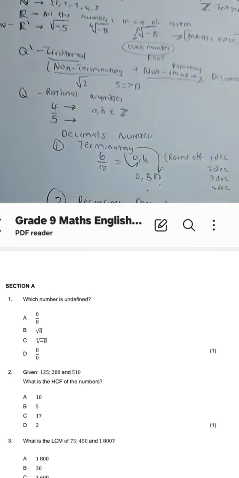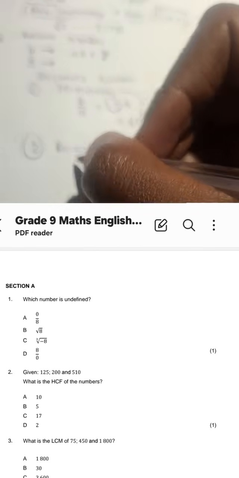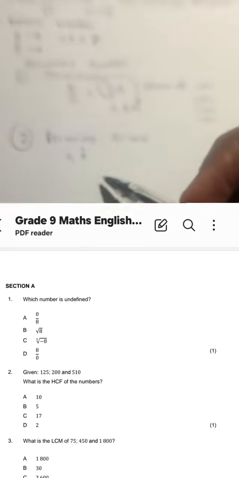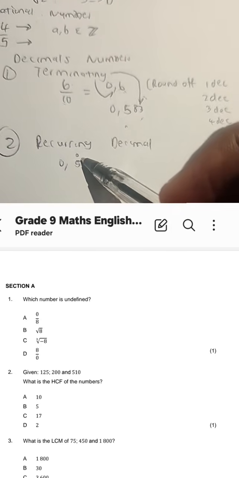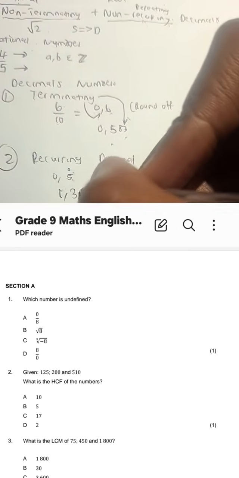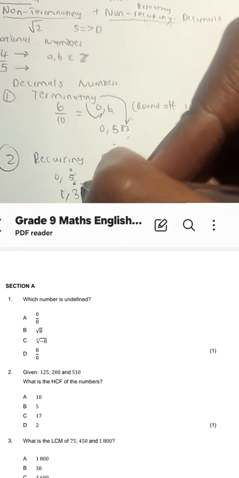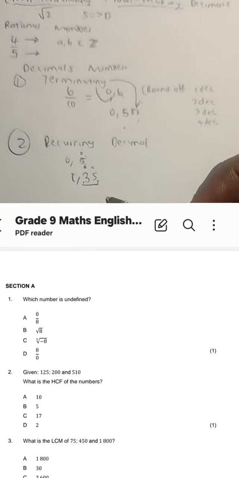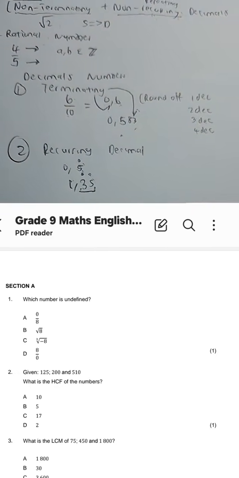What do we mean by that, recurring decimal? We mean that the number, for instance, 0.5 with the dot at the top, means that the 5 repeats. 1.35 with the dot for 35 means that the 35 repeats. 35, 35, 35, 35.